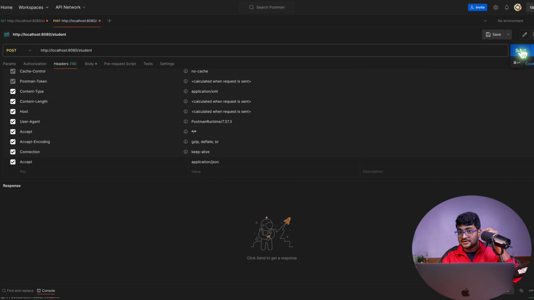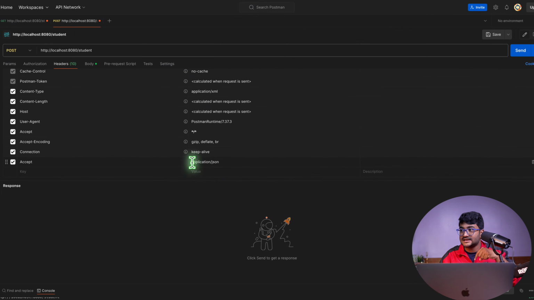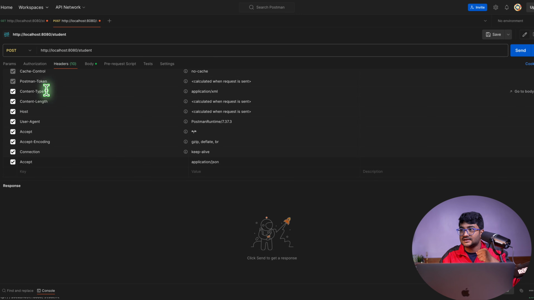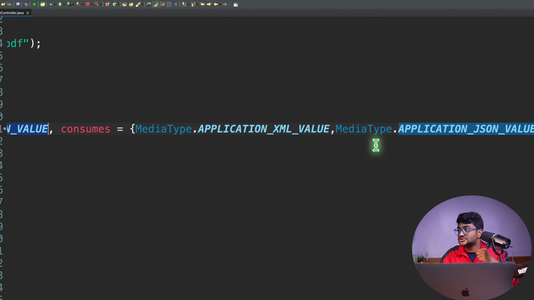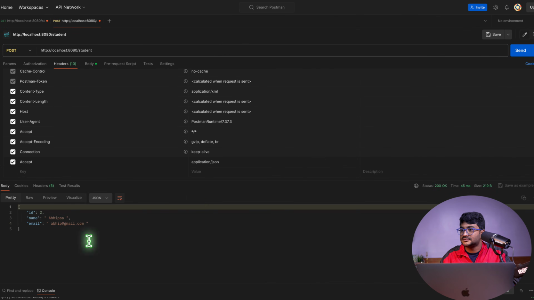mention the timestamp and let me know in the comment. So whether it will work, this is your code, produces JSON. What am I asking? JSON. Okay, good, that is fair. What I'm sending with the body is XML, right? Content type XML. Whether XML is allowed in the consumes, the application can consume the data in XML type. Absolutely allowed. If I do send, there you go.